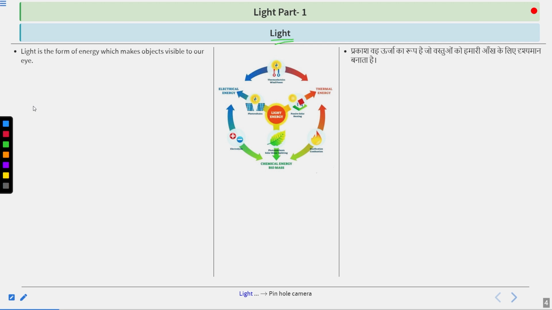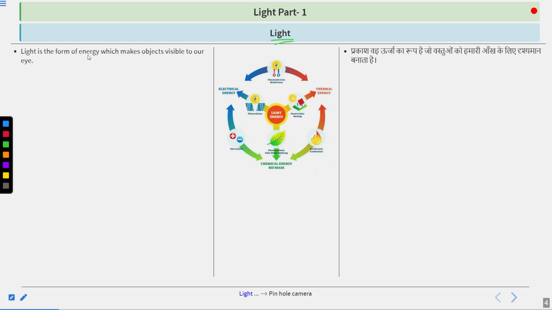Then you switch on the button and suddenly the tube light that was on the terrace glows up, and now there is light in the room, and you say, okay, there are four chairs only. So now just compare these conditions. First condition, when there was darkness. Second condition, when there is light. In the first condition, you were unable to see things. Why? Because there was no light. In the second condition, you say there are four chairs only. How? Because now the chairs, which are the objects, are visible to your eye.